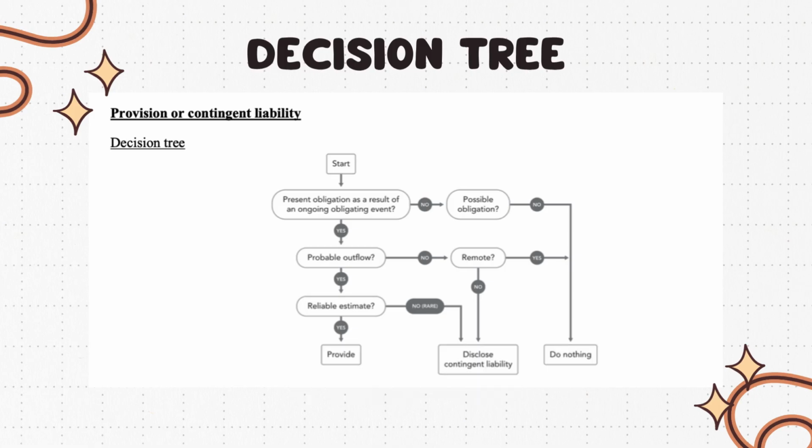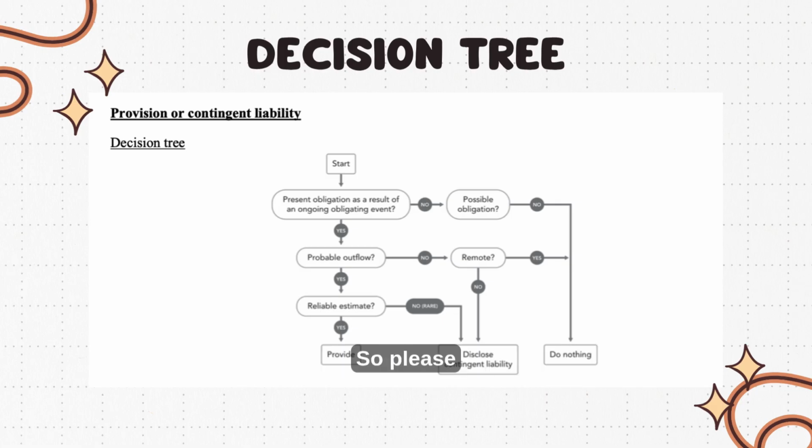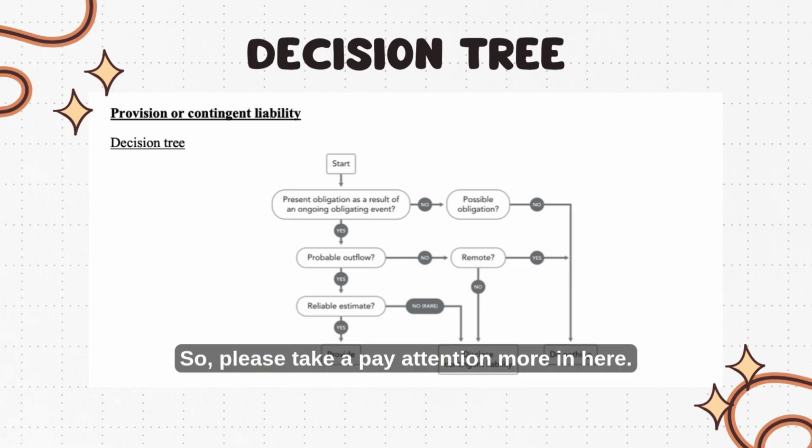If yes, go to question number 3, which is: can a reliable estimate be made? If no, it is a contingent liability. If yes, then it's a provision. This decision tree can solve most IAS 37 questions. So please pay more attention here.